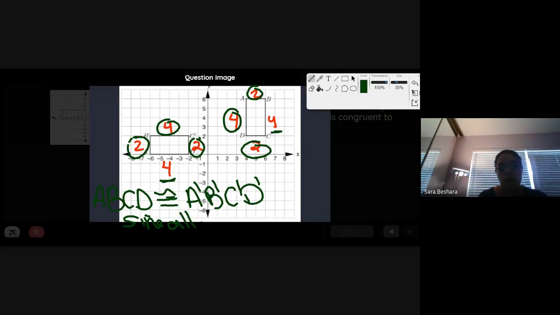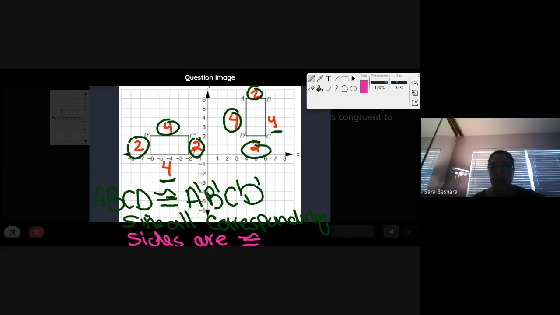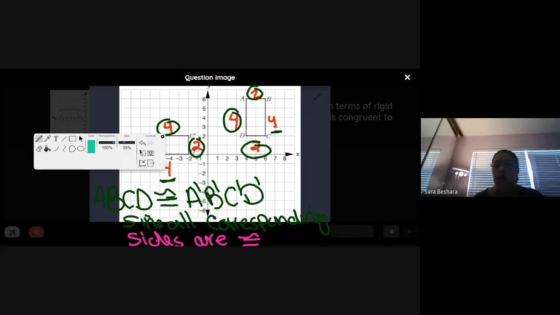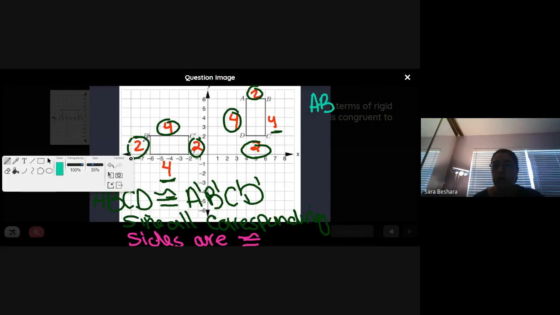Since all corresponding sides are congruent. Okay, we can also refer to this as that AB actually corresponds with A prime, B prime.